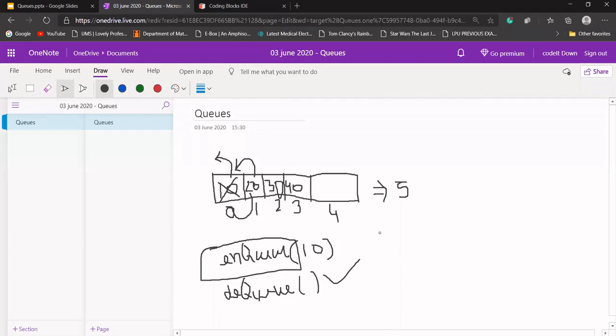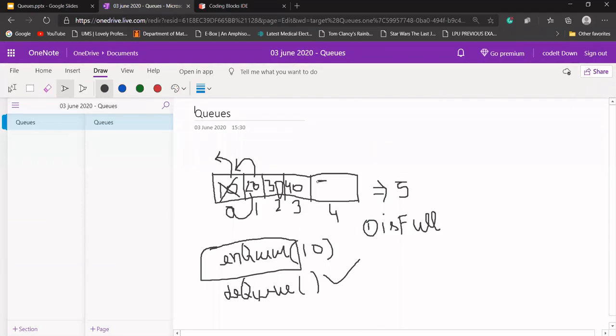After that, we'll design one more function. We'll call it isFull. We need to check whether our queue is full or not. Let's say we have an array of size 5 and we are creating a queue using this array.